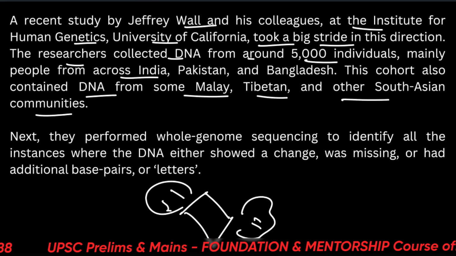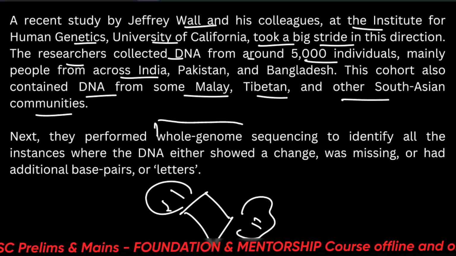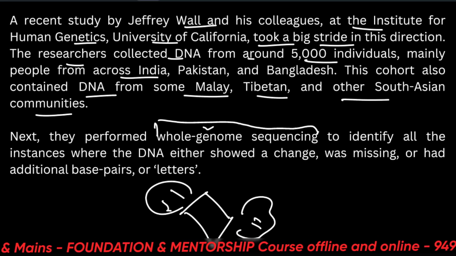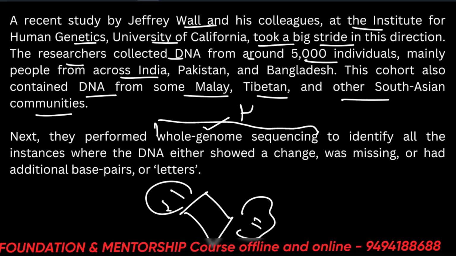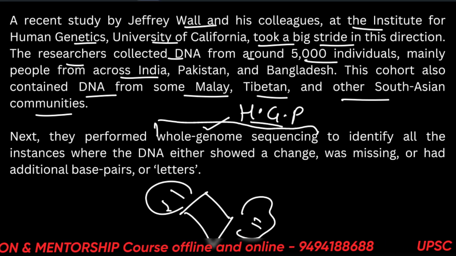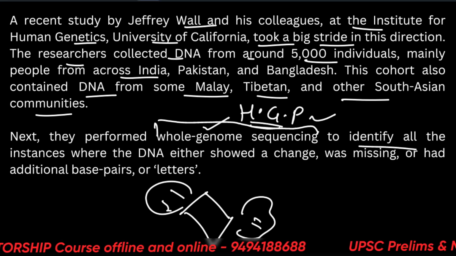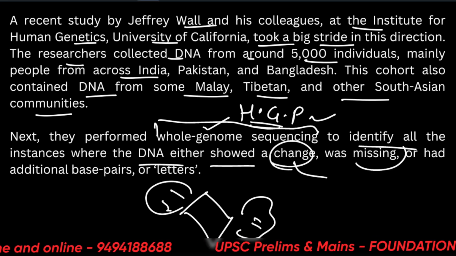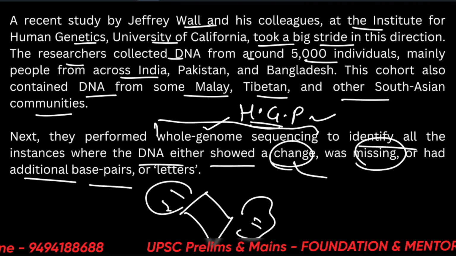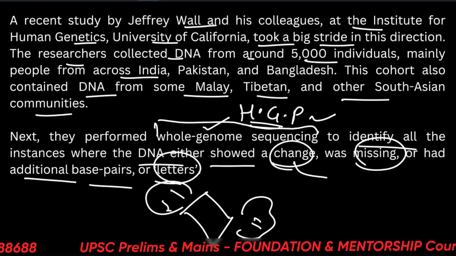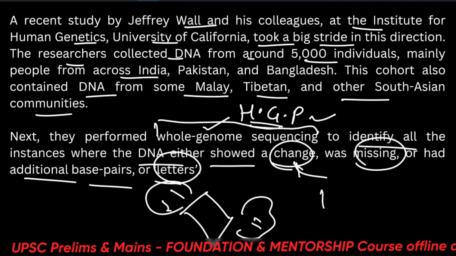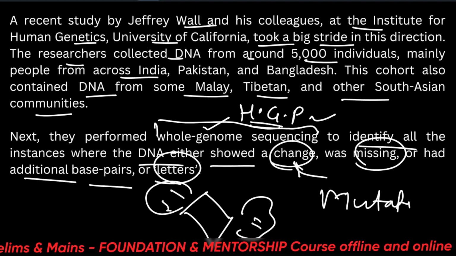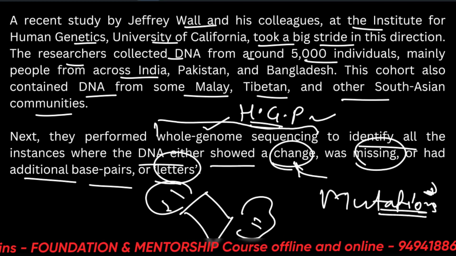Next, they performed whole genome sequencing. This is also very important. You should read about the Human Genome Project, HGP, to identify all the instances where the DNA either showed a change, that means there was a mutation, was missing, or had additional base pairs or letters. These are all part of mutations. You must read about mutations. This is a must-read topic.